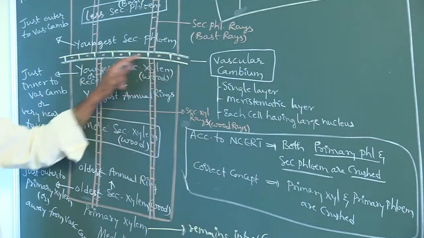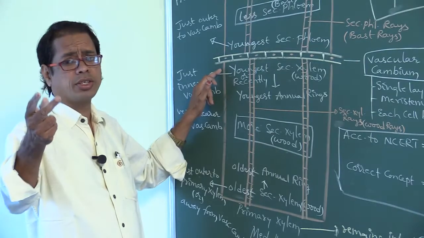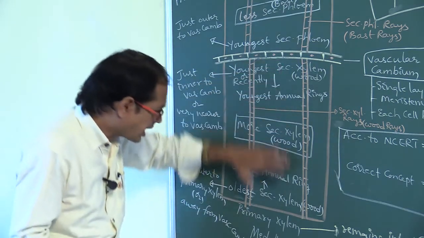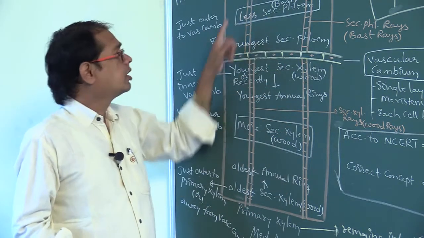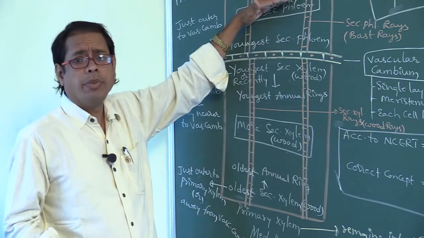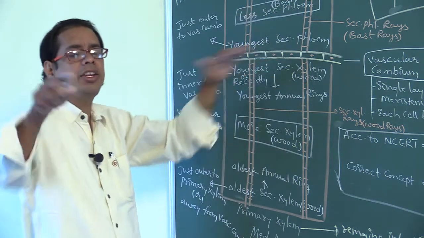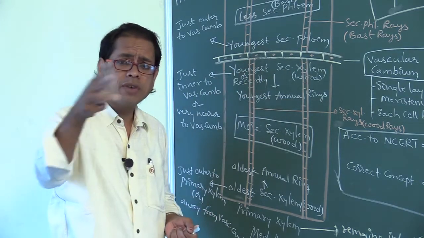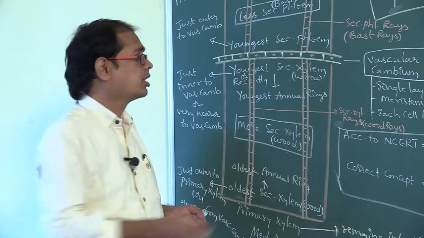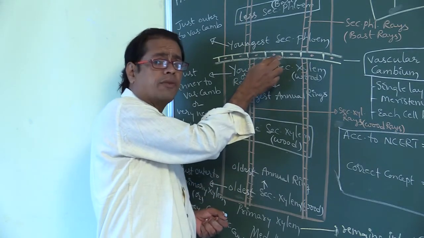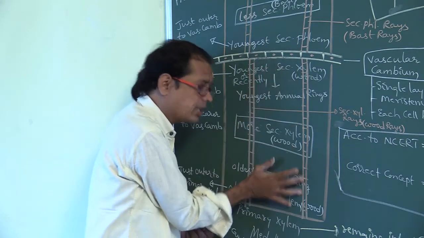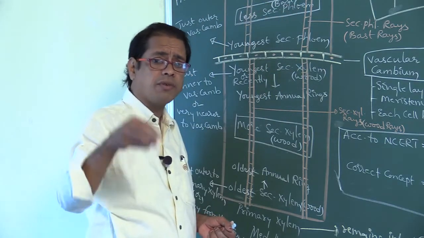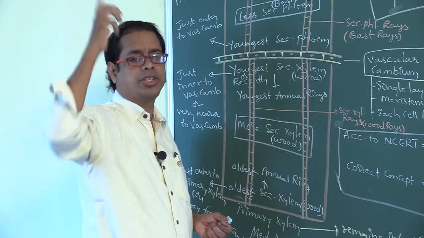Actually, this vascular cambium contains two types of cells, two types of initial cells. Fusiform initials produce secondary xylem and secondary phloem. These wood rays and bast rays are formed from ray initials. So vascular cambium contains two types of initials: fusiform initials produce secondary xylem and secondary phloem, whereas wood rays and bast rays are formed from ray initials.